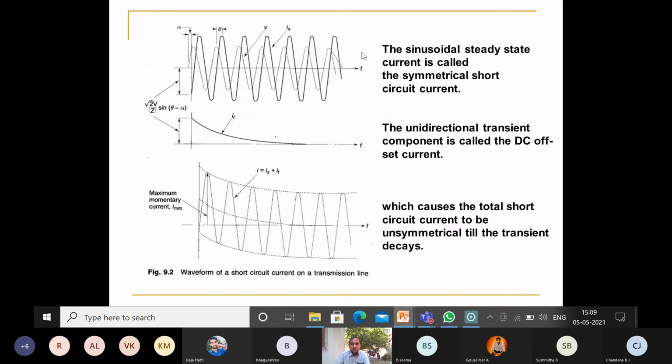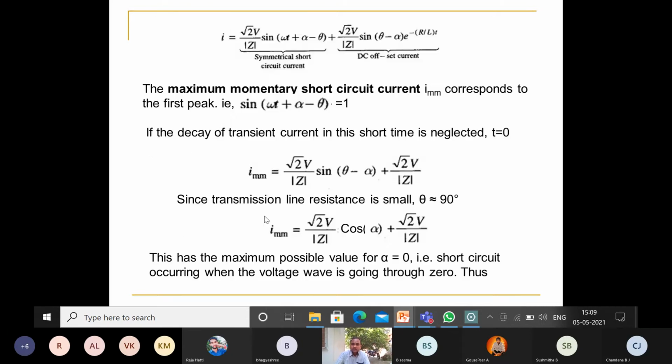Look into the final diagram, the combination of IS and IT, given in the third diagram. We substitute sin(omega t plus alpha minus theta) equal to 1 in the first term, and in the second term put t equal to 0, and we get this expression.